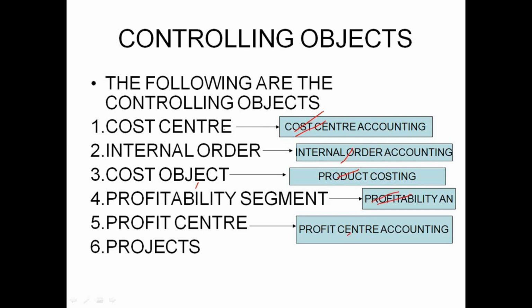Then profit center accounting. Projects are outside the purview of controlling. There is another module called Project Systems. For projects, we maintain the information in Project Systems. It's a separate module like FI, CO, MM and SD. So we are not going to touch projects or Project Systems here. So your five modules are, I will give you.